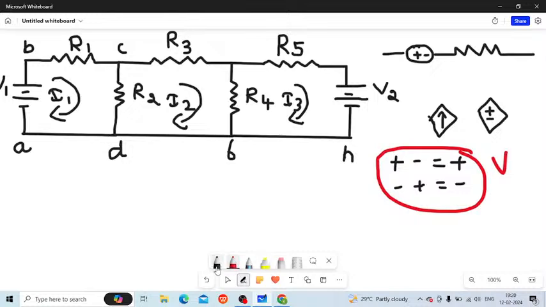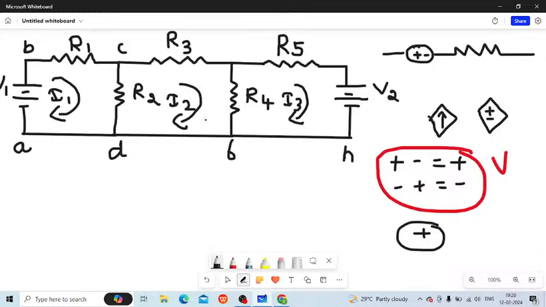And for resistance, it is always positive. This is very important. I hope you are getting my point.